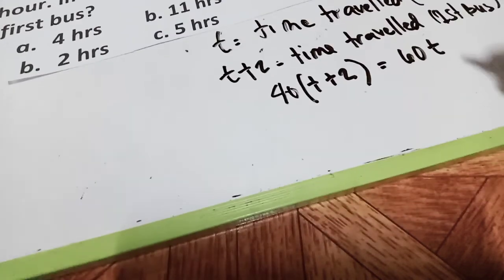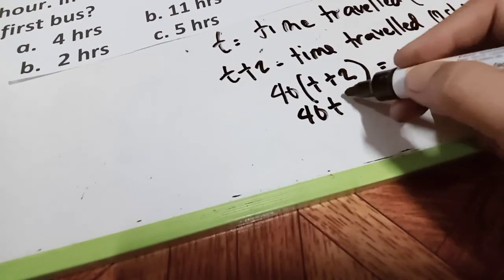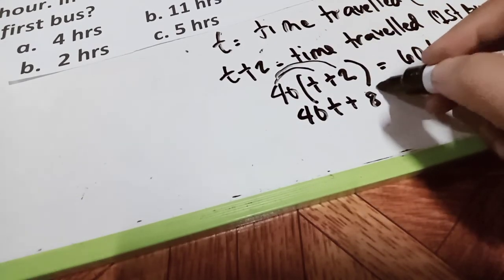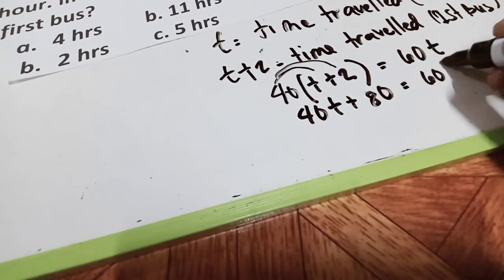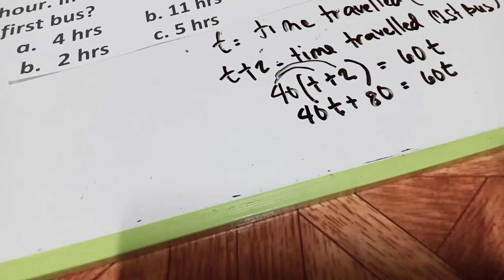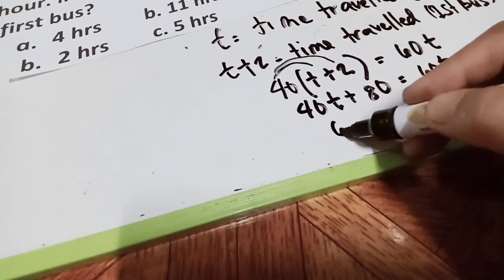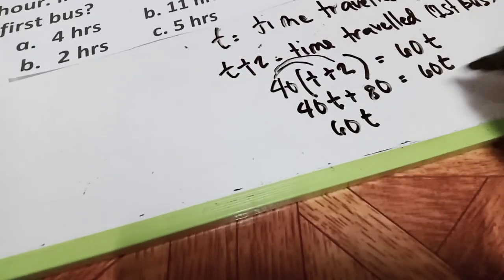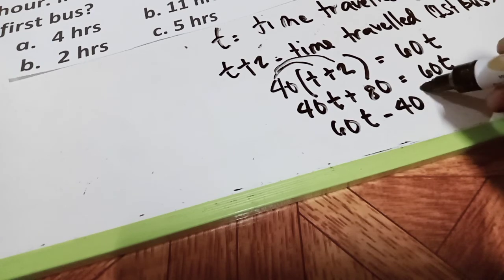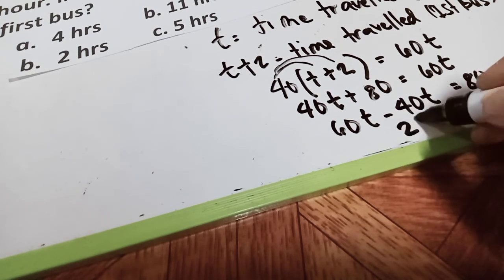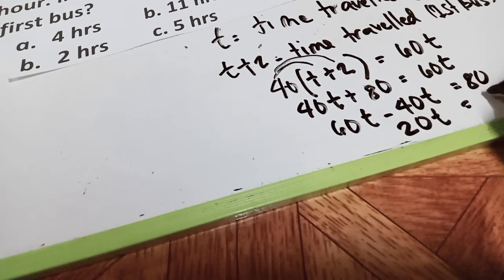So, how will you get 40t plus 80 is equals to 60t. Take note. And then after that, if we will transpose this one, this will become 60t minus 40t is equals to 80. Am I right? So, automatically, 60t minus 40t will be 20t is equals to 80.